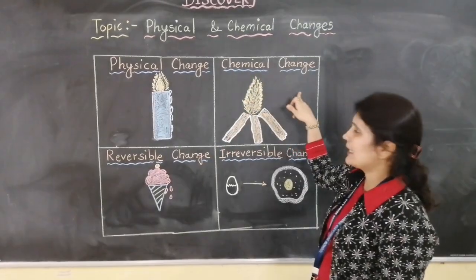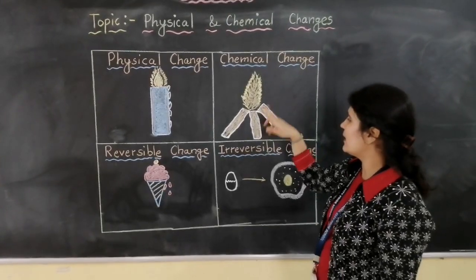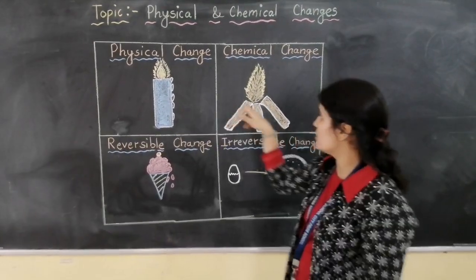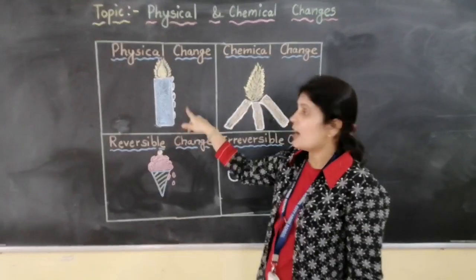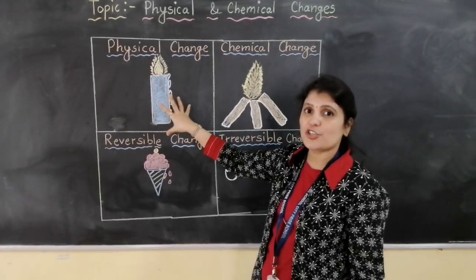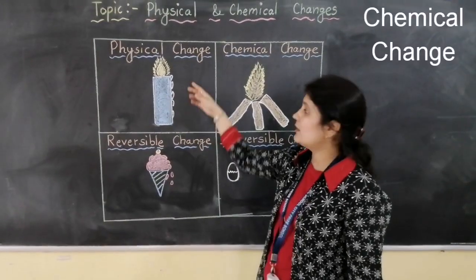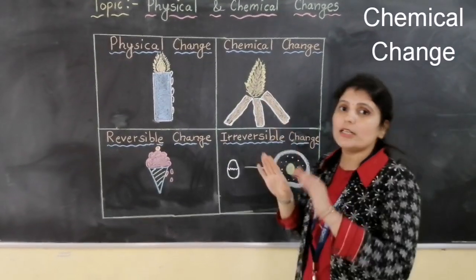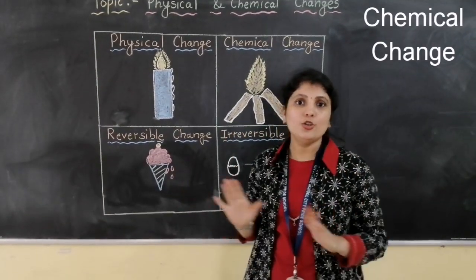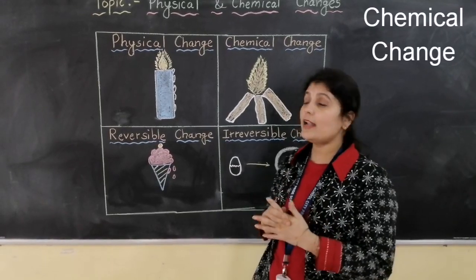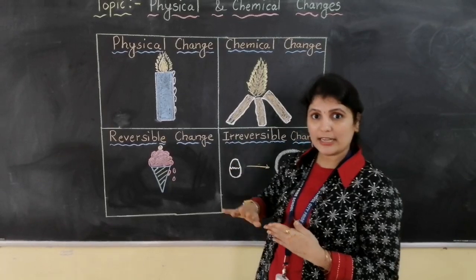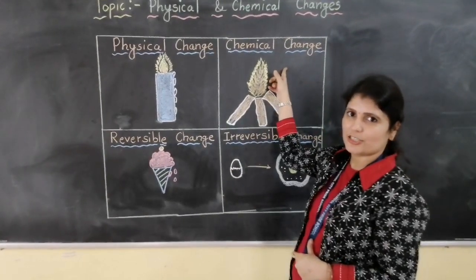The next one is chemical change. Here the example is burning of wood. This is also burning and this is also burning. But in the candle, only the physical property is changed. Again we can make a candle out of this melted wax. But here everything is totally changed. A new substance is formed and the chemical properties of an object are changed. So that will be the type of chemical change.